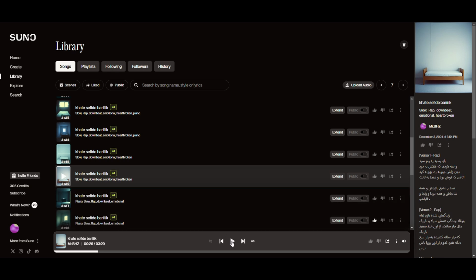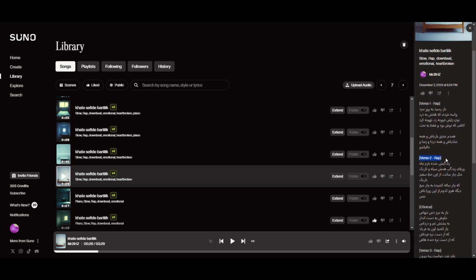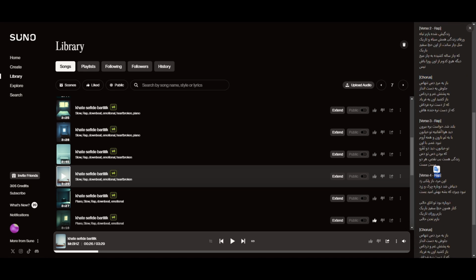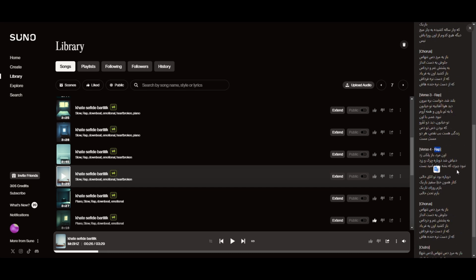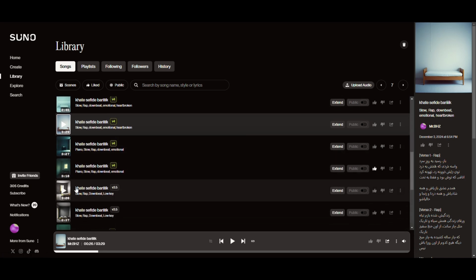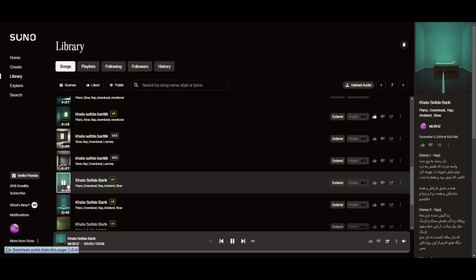Moving on, the second trick that I wanted to show you is that whatever you write in brackets in the lyrics won't be included in the song. So you can use it for different styles, different instruments, or basically anything that you want to include in a song. For example, instrumental break, verse 1, verse 2, chorus, and outro. What I did specifically is that since I wanted to mix different styles, I included those styles in the brackets. For example, in this case, I had one verse as rap, and the chorus as pop. So I included rap in the brackets for verse 3, and then it sings as rap.